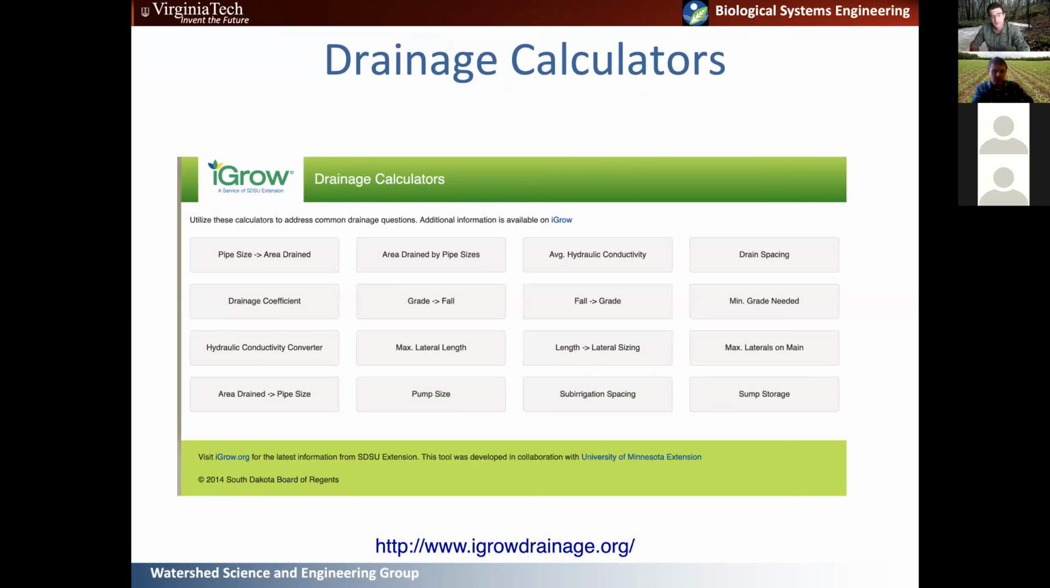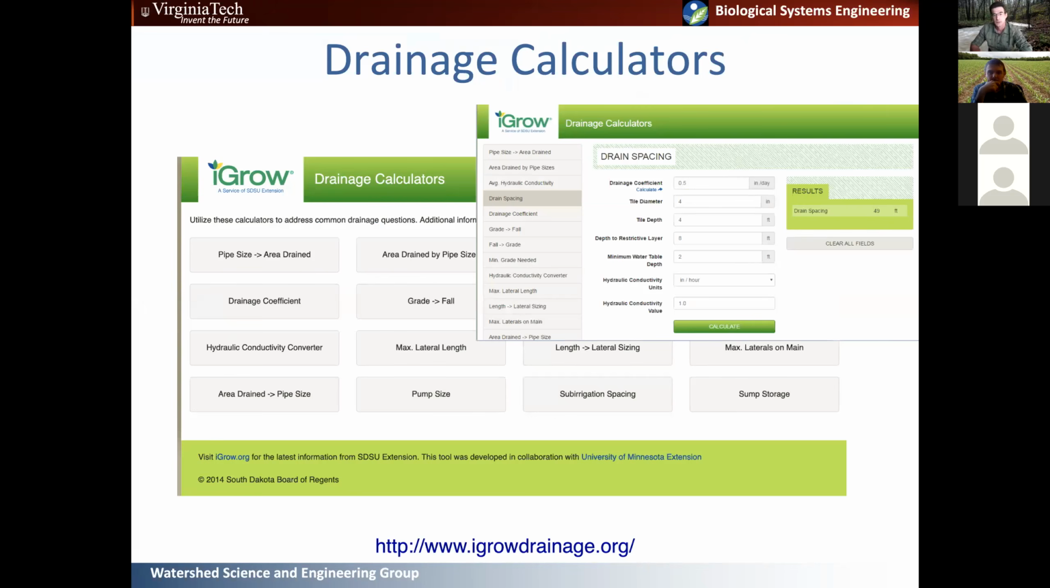Now, I kind of went through some examples using sort of the classic drainage equations because I guess I like to think about it like that. But there's also some very nice calculators out there that you can use to figure out, say, your drain spacing. So this is one that I like, South Dakota University Extension, a lot of drainage up there. Again, you put in your drainage coefficient, the typical tile diameter, this is for laterals, depth, etc. And it'll tell you what your drain spacing should be. So pretty nice little system.